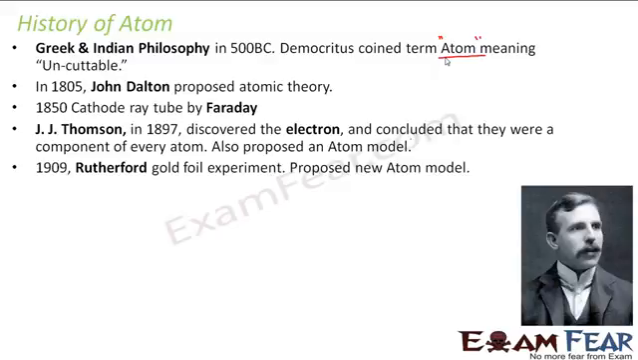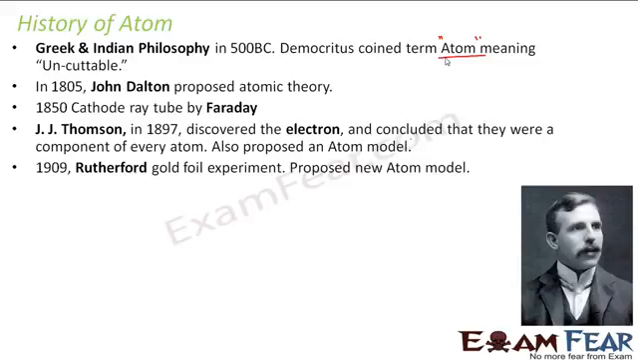Thereafter, somewhere around 1909, another scientist named Rutherford came up with a gold foil experiment. So he proposed a completely new atomic model. J.J. Thomson was the one to propose an atomic model. After that, Rutherford came up with this experiment, which was very successful, and Rutherford's model of the atom is very similar to what we know as the atom today.